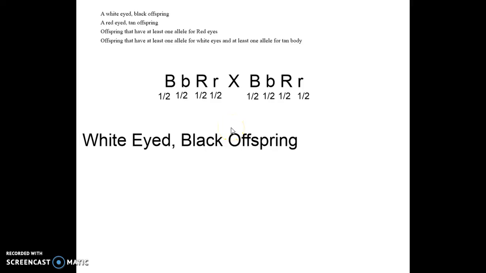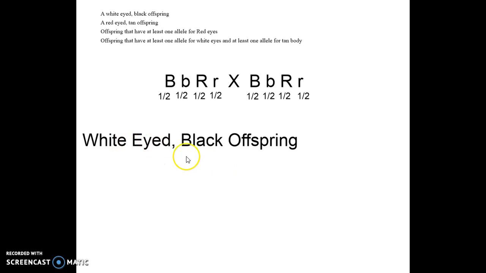Okay guys, this is going to be a quick overview about how to solve some of these probability type problems in genetics. And we're doing a dihybrid cross here. Dihybrid means we have two different traits that we're looking at. In this case, I'm giving you a phenotype. So we did the other one in class, but these are the last four problems, practice problems. And at the end of this, I'm going to assign some other practice problems. I want you to try to apply this now that you've gone through it.